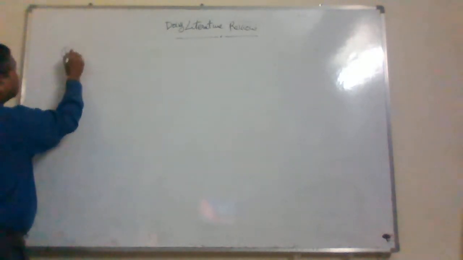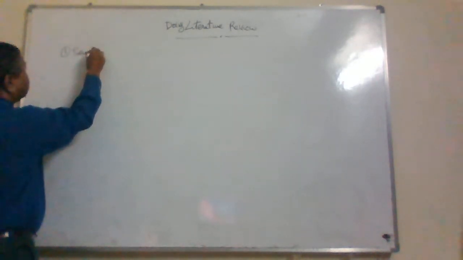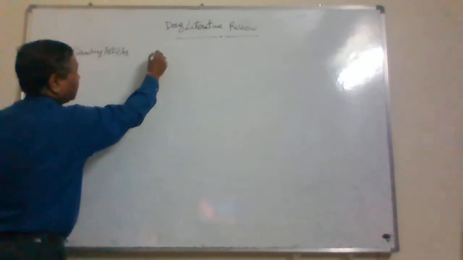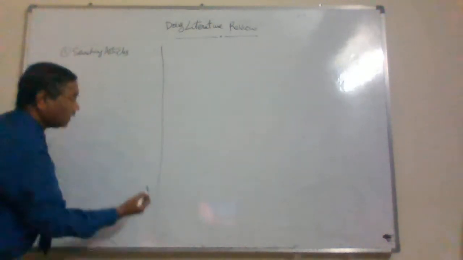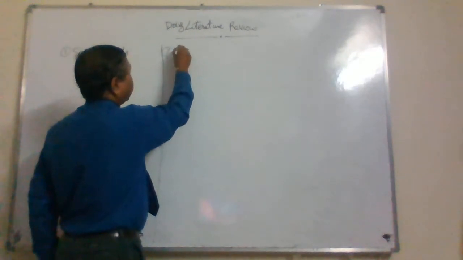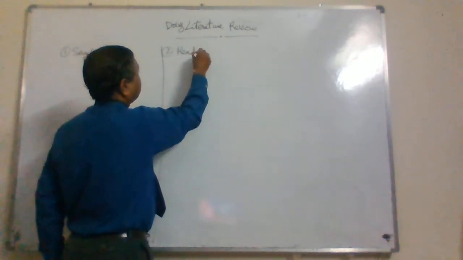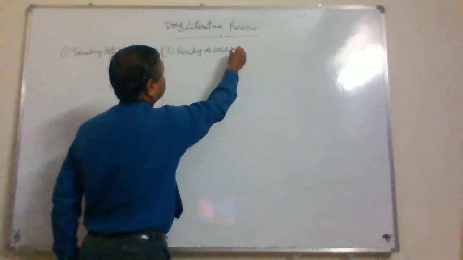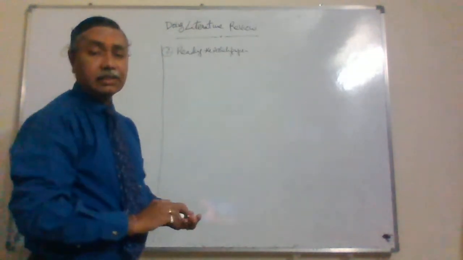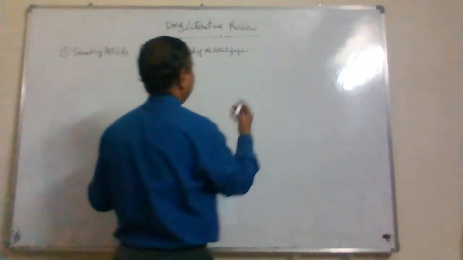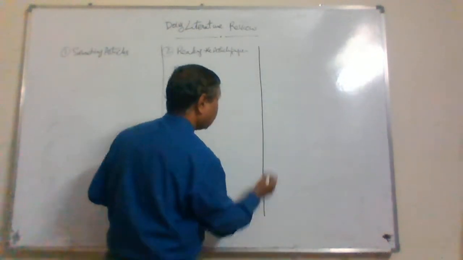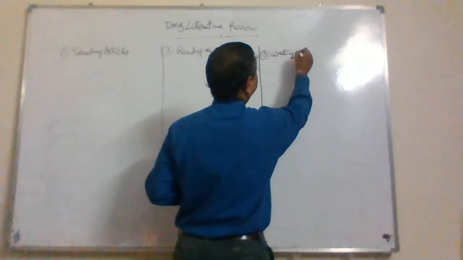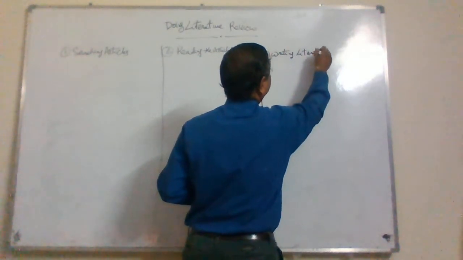The first one is searching articles or papers. The second step is reading the article or paper, and how to read it. And the third step, after reading, is writing the literature review.